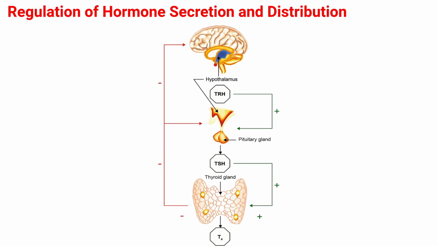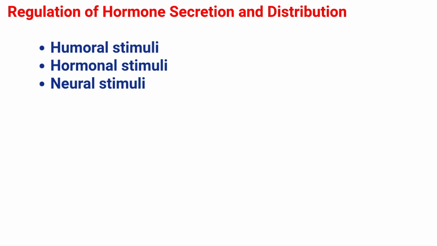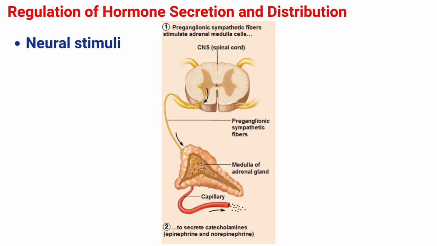There are three mechanisms by which endocrine glands are stimulated to synthesize and release hormones. They are humoral stimuli, hormonal stimuli, and neural stimuli. First is neurostimuli or neurostimulation of a gland. In some cases, the nervous system directly stimulates endocrine glands to release hormones, which is referred to as neurostimuli.